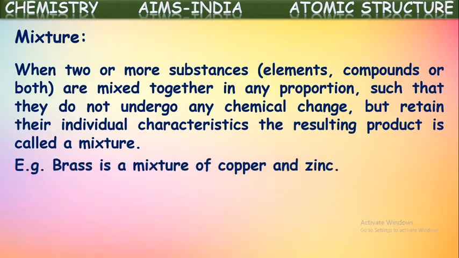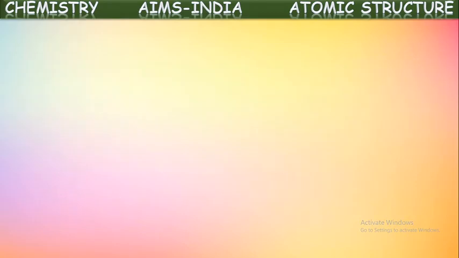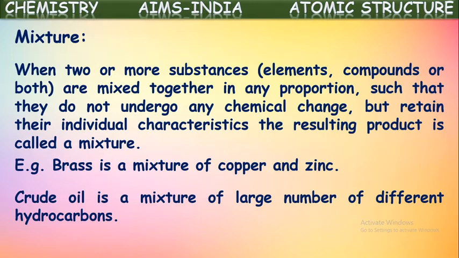For example, brass is a mixture of copper and zinc. Crude oil is a mixture of a large number of different hydrocarbons. So these all come under mixtures. The substances are mixed either in uniform proportion or in any proportion, but they do not combine chemically. They can be separated.